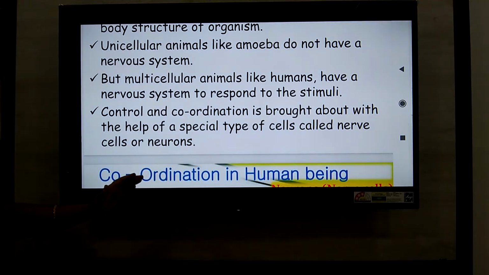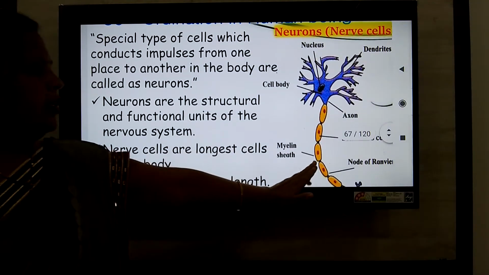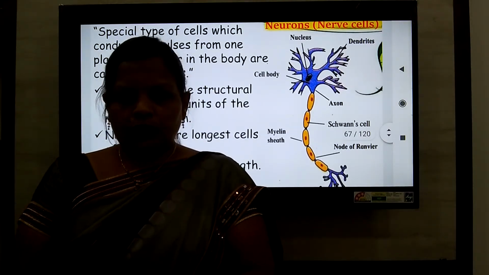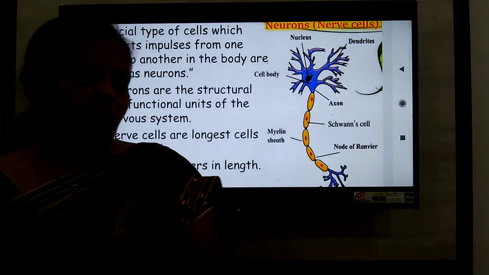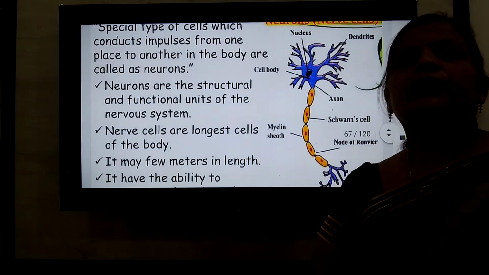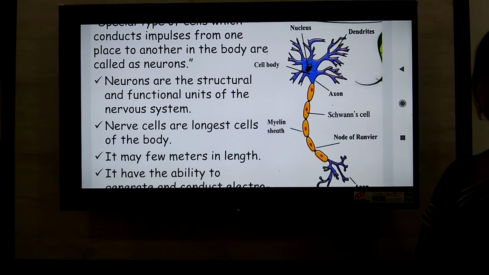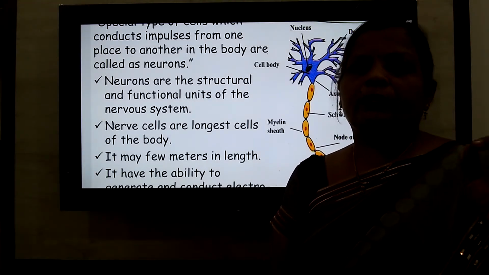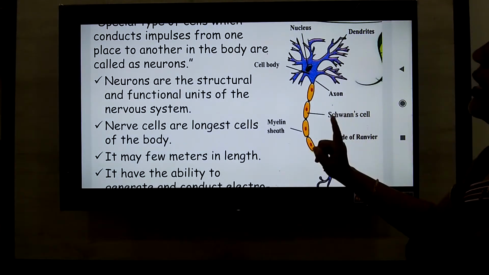Now what is the neuron and how does it work? This is the diagram which is already given in the textbook. You have to draw it in your notebook. This nerve cell or neuron is the basic structural and functional unit of our nervous system. The speciality of this neuron or nerve cell is that it is the longest cell in the human body. It measures about a meter, and it is the longest cell in the human body.